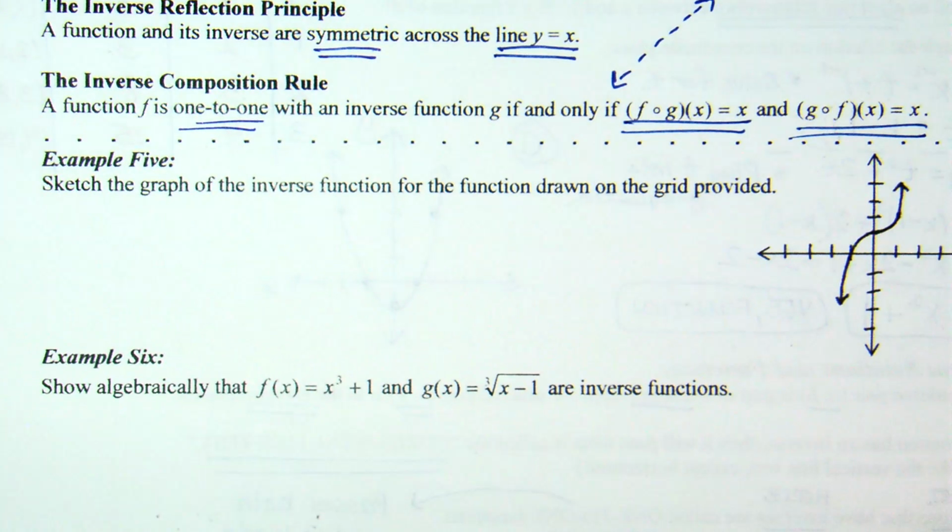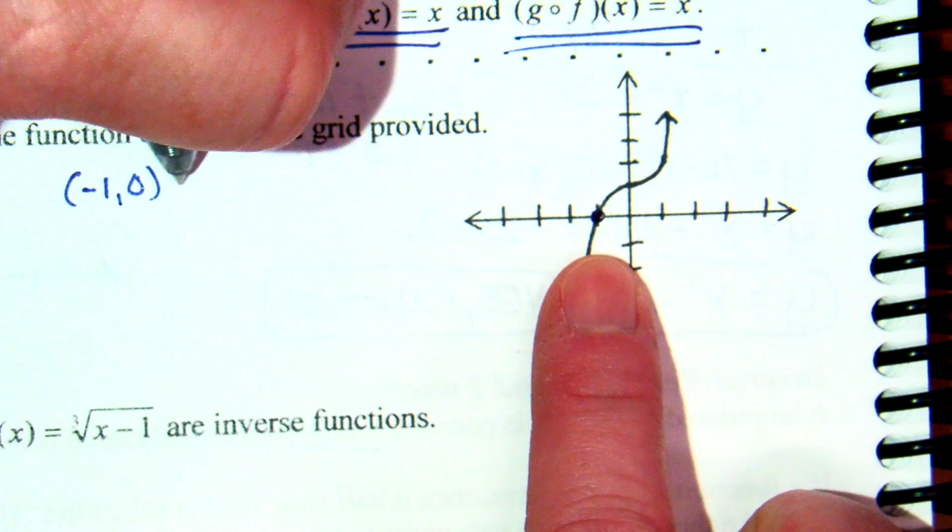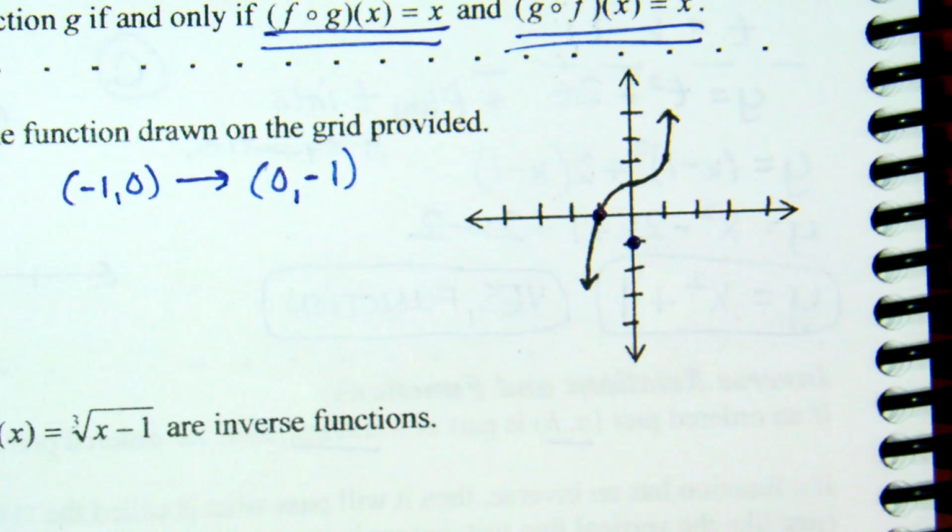So, actually this isn't (0, -1), this is (-1, 0). And what does (-1, 0) become? (0, -1). So that means there's going to be a dot right there on the inverse, correct?